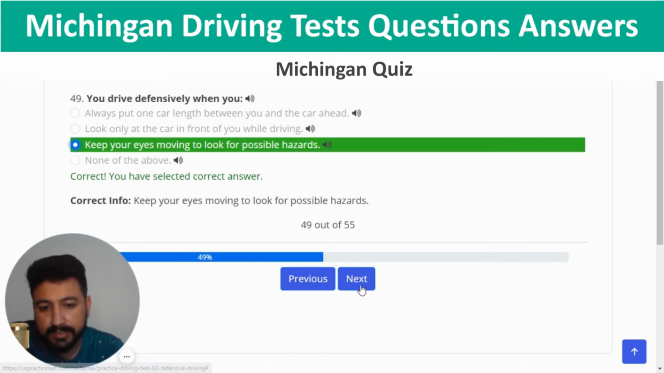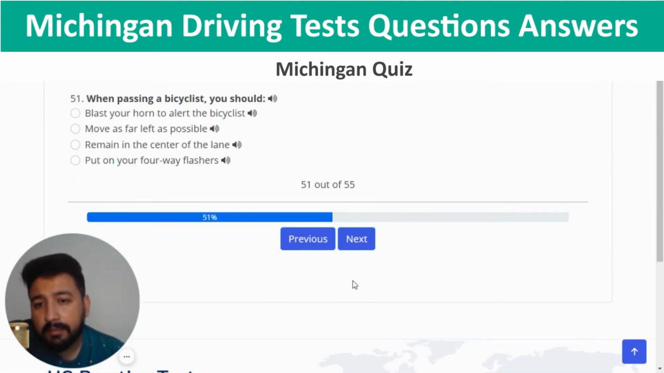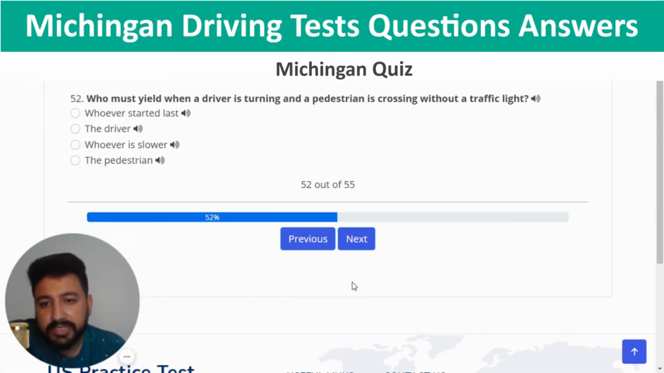Yeah, right. Next, to turn left on multi-lane streets and highways, you should start from the left lane, which is the third one. Next, when passing a bicyclist, you should... So you can choose the second option, which is move as far left as possible. So second option, correct. And next, who must yield when a driver is turning and a pedestrian is crossing without a traffic light? So the answer is the driver, which is the second option.